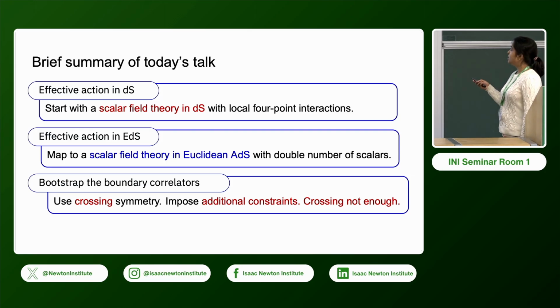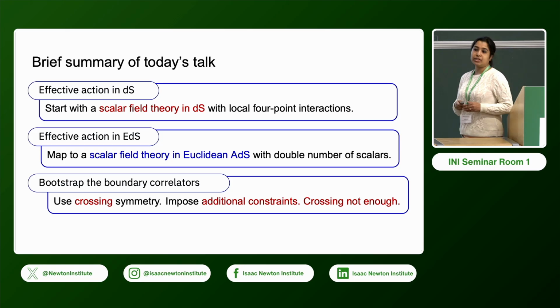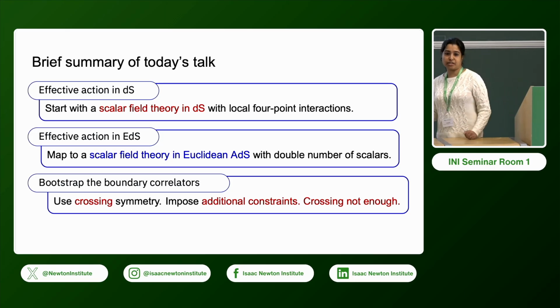Then we study the boundary of this Euclidean AdS. We have the CFT dual of this theory, and then we impose crossing symmetry to bootstrap these CFT correlators. What we will show is that crossing symmetry is not enough to constrain the correlation functions.